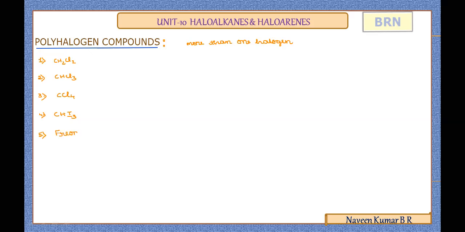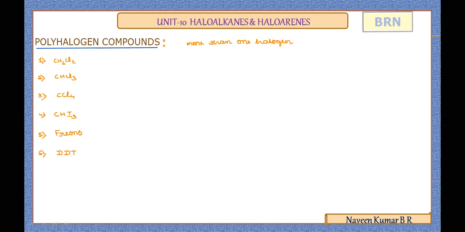We'll try to learn with an example of freon. Then the last, a well-known insecticide, the DDT, dichloro-diphenyl trichloromethane. That we'll try to observe now.